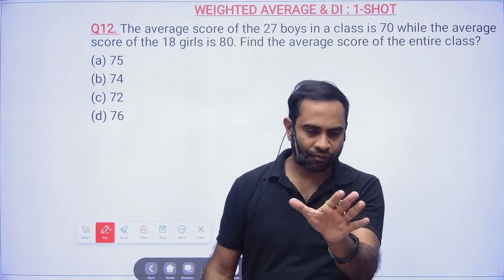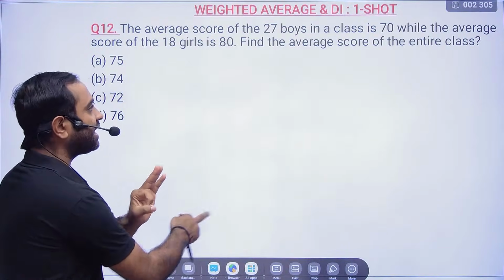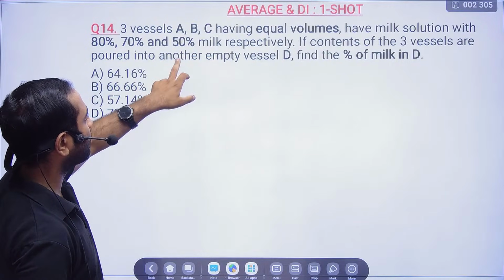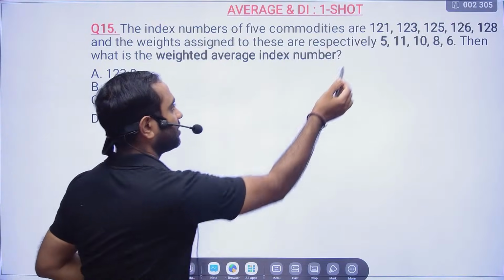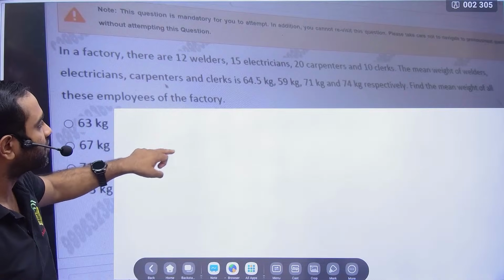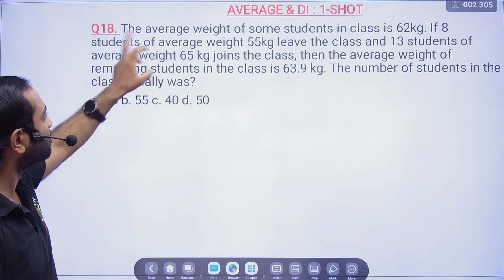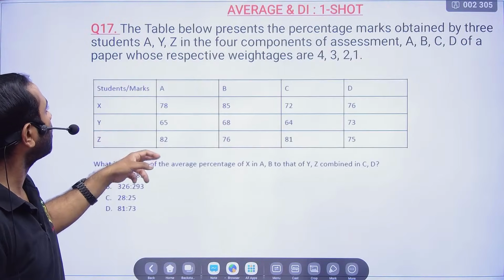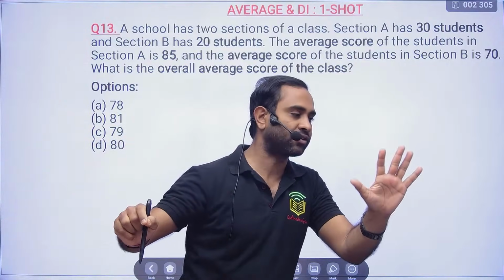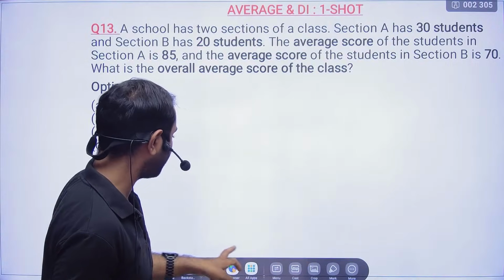We will hold for 5 minutes because the majority of the questions asked in TCS will be from this. This one was asked in TCS, this one asked in TCS, and this one too. These are all questions based on weighted average. So let us try to understand for the next 5 minutes what weighted average is.